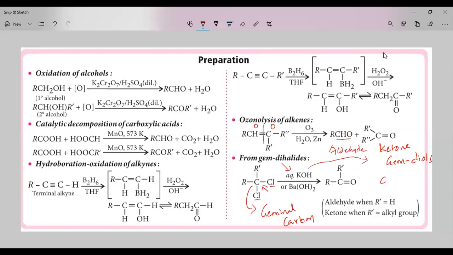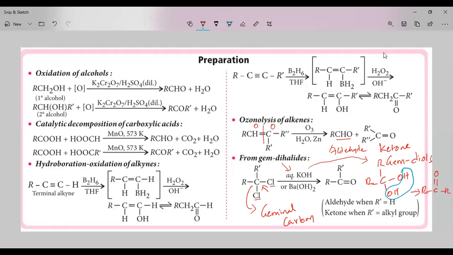I will draw the gem diol structure here. This is the gem diol. Now these gem diols are unstable. Upon heating, it will lose a water molecule. After elimination of the water molecule, you are going to get the ketone like this.